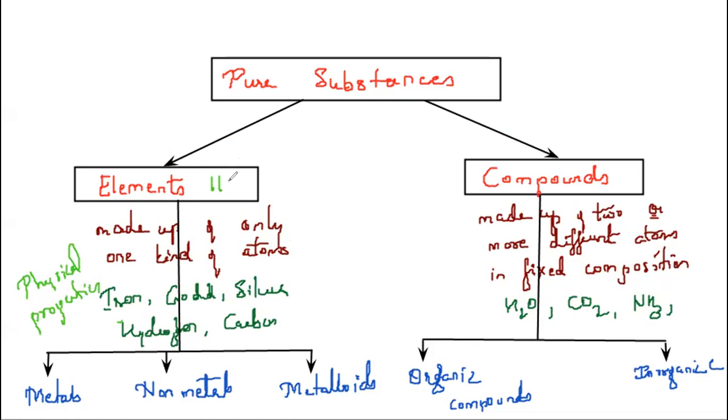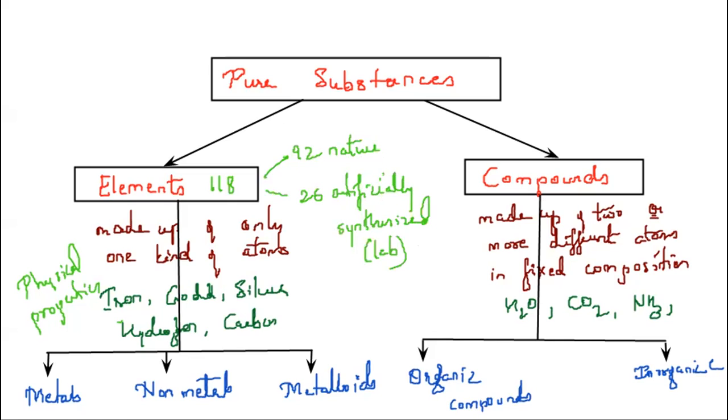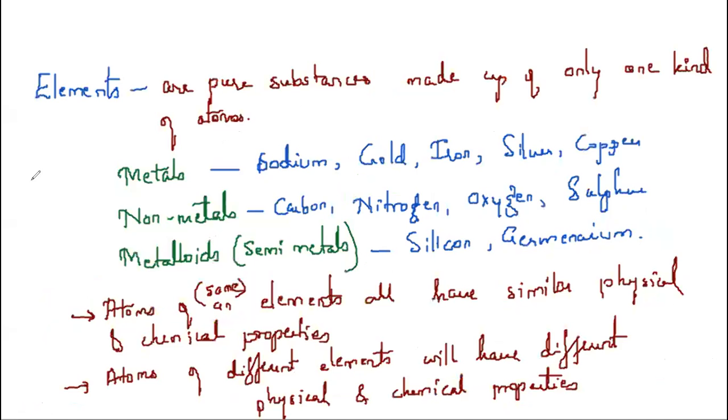Altogether, how many elements are there? 118, out of which 92 are present in nature and the remaining 26 are artificially synthesized in the laboratories. Correct? So metals, non-metals, and metalloids. Compounds are made up of two or more different atoms. We'll discuss compounds in the fixed composition. These compounds are further divided into two types, organic compounds and inorganic compounds. So what are elements? They are pure substances made up of only one kind of atoms.